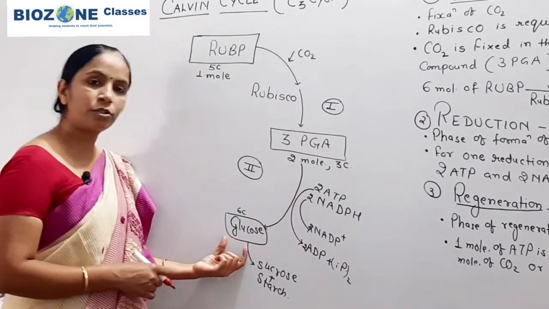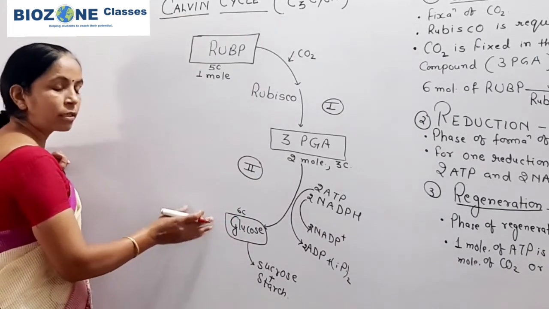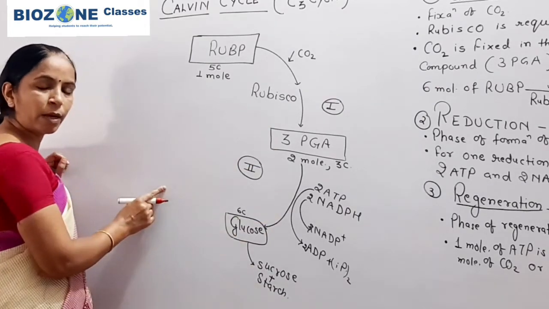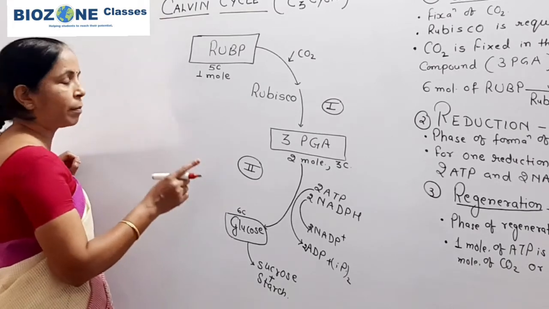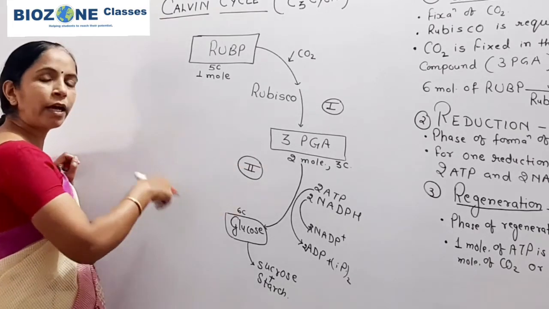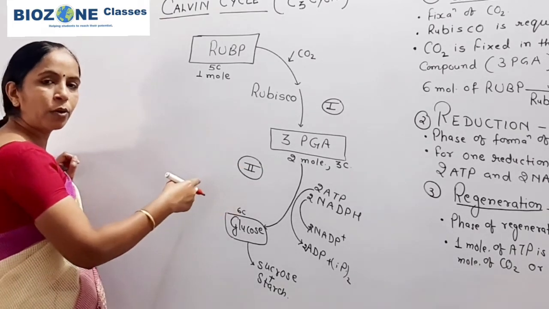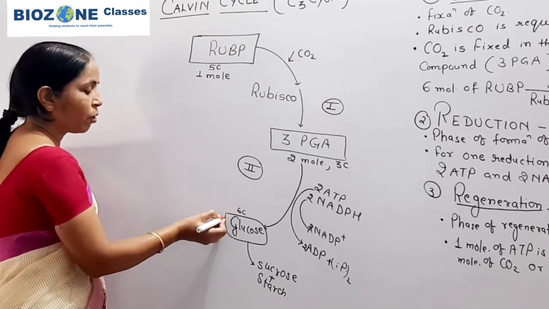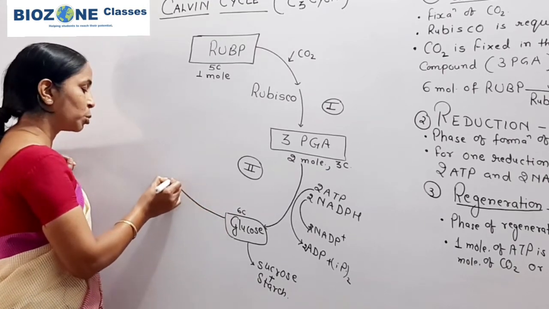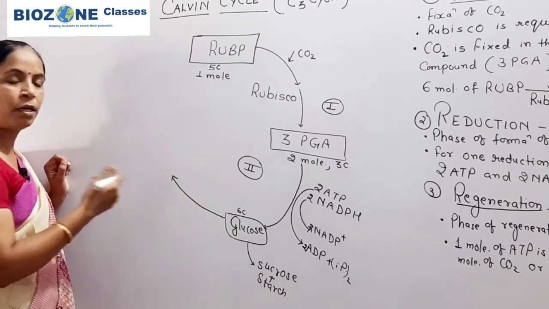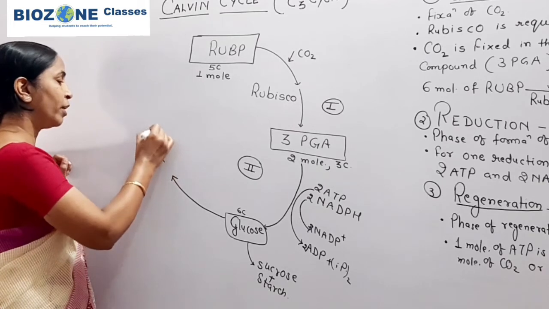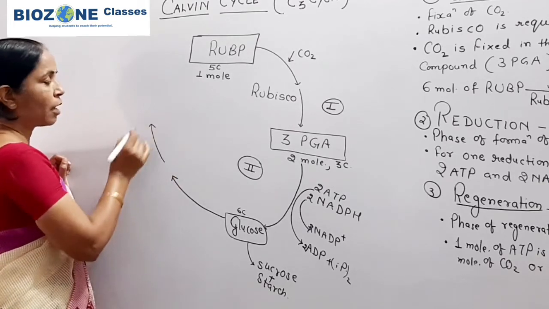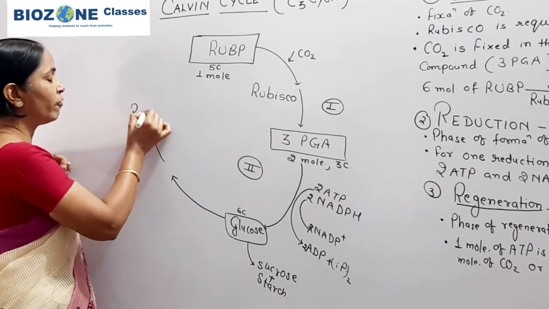So this is the reduction process, and after that some other molecules are formed, because here we draw the cycle for one molecule of RuBP and 1 carbon dioxide, but when 6 carbon dioxide are recycled or enter the cycle, different sugars like erythrose 4-phosphate, xylulose 5-phosphate, ribulose 5-phosphate are formed, and these sugars undergo the third phase.